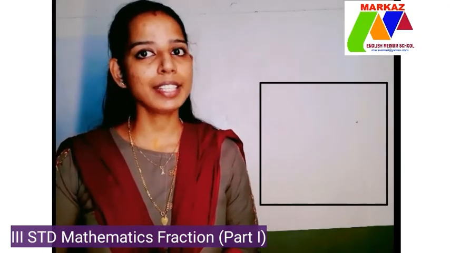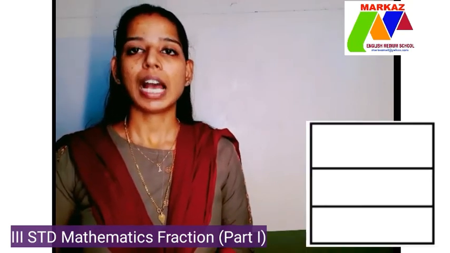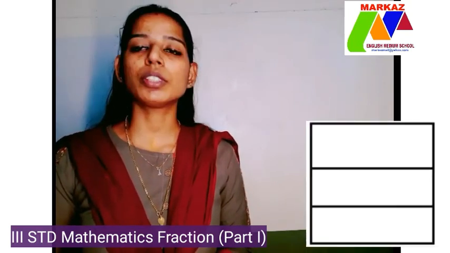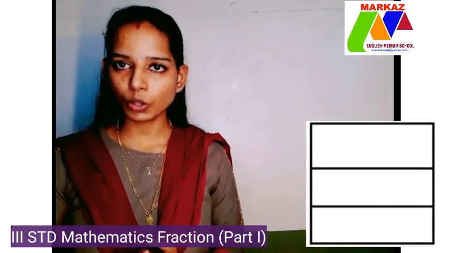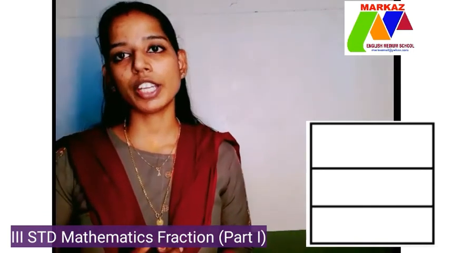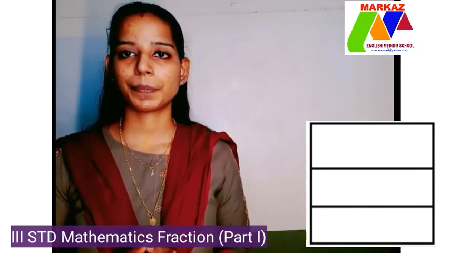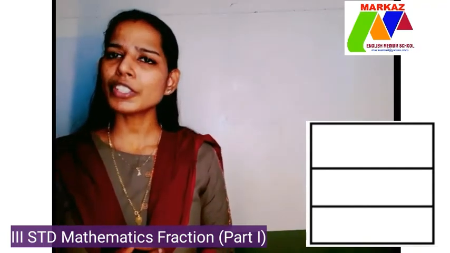So now let's check some examples. Look at this picture, it is a square, right? I am going to divide this square into 3 equal parts. Children, you also draw a square in your notebook and divide that square into 3 equal parts. So how should it be written?